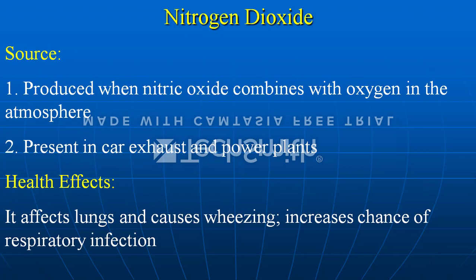Third one is nitrogen dioxide. The source: produced when nitric oxide combines with oxygen in the atmosphere, present in car exhaust and power plants. Again, power plants matter a lot. Health effects: it affects the lungs and causes wheezing, increases chances of respiratory infection.